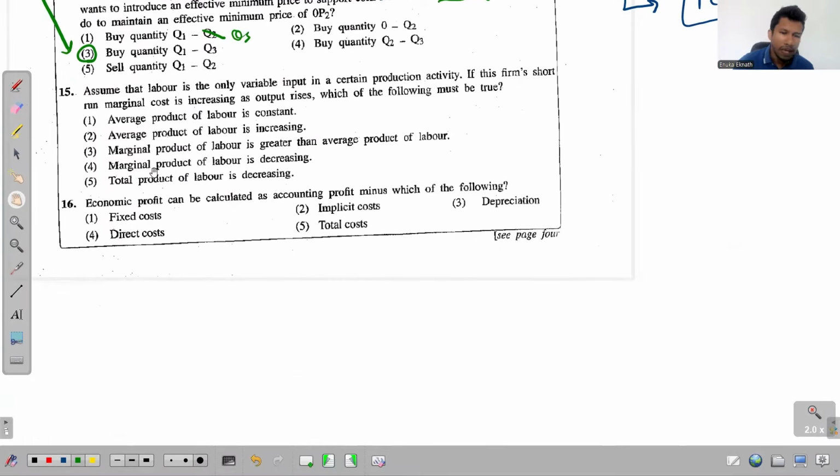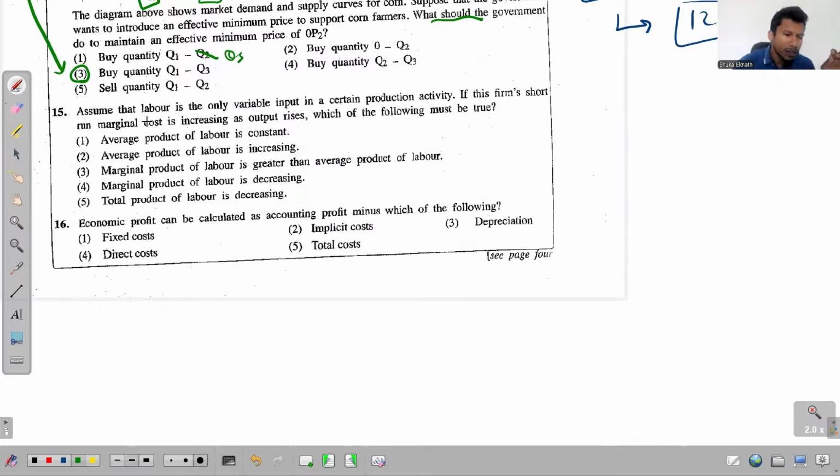Right, look at the 15th one. Assume that labor is the only variable input in a certain production activity. Yes, that's what we assume when we do questions in the first chapter in Unit 4. If this firm's short-run marginal cost is increasing as output rises, which of the following must be true? Right. So look at the options given.